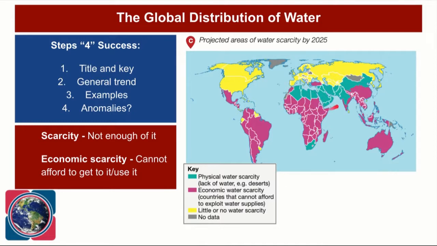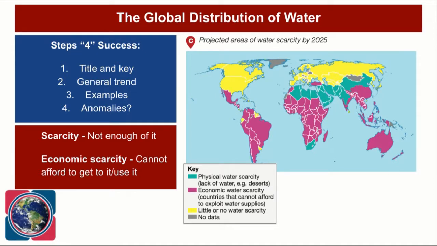So if we look across the Sahara Desert and around the Middle East, where we've got these big areas of desert, that means that there's a big physical water scarcity. Then we get economic water scarcity. And economic water scarcity is where there is very little water available, but not necessarily that there's so little water that you can't use it, it's that you cannot afford to exploit the water resources. So remember, that word economic means money. If you've got an economic water scarcity, there might be water there, but it's expensive and it's difficult to get to it. And that creates a barrier and that creates a problem.